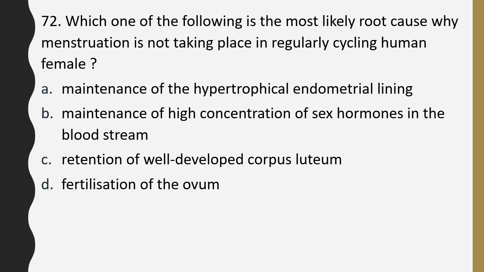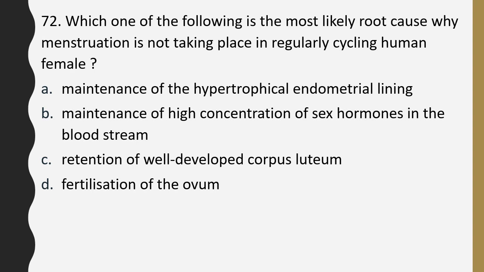Question number 72. Which one of following is most likely root cause why menstruation is not taking place in regularly cycling human female? Maintenance of hypertrophical endometrial lining, maintenance of high concentration of sex hormones in bloodstream, retention of well-developed corpus luteum, fertilization of ovum.